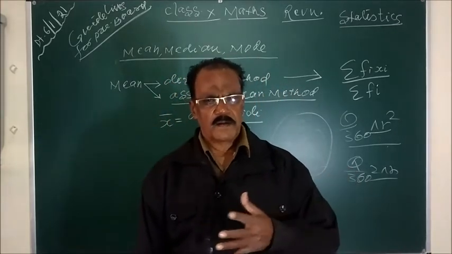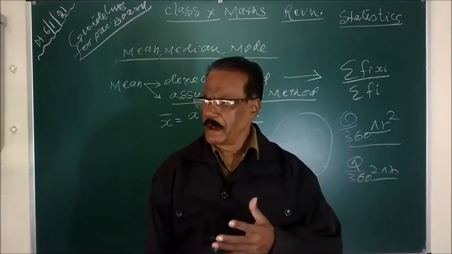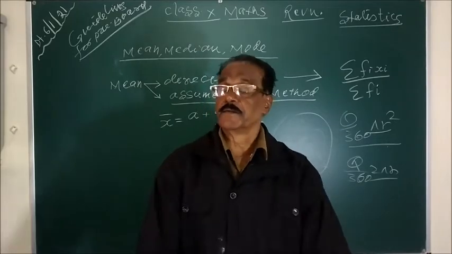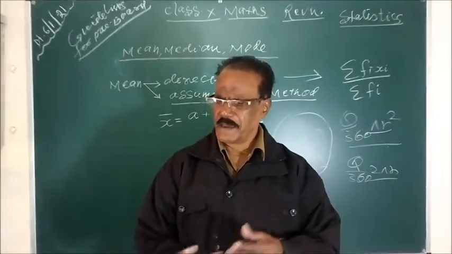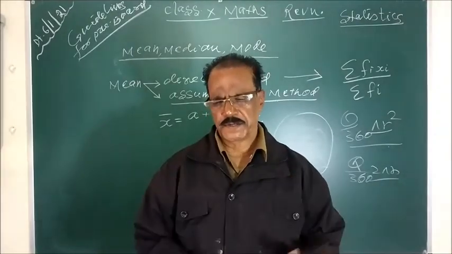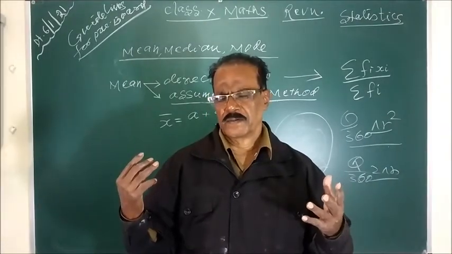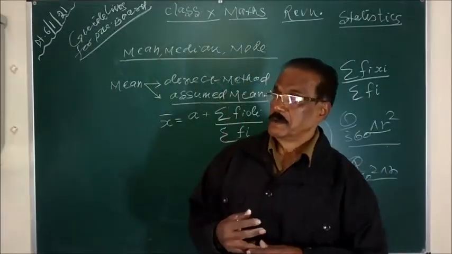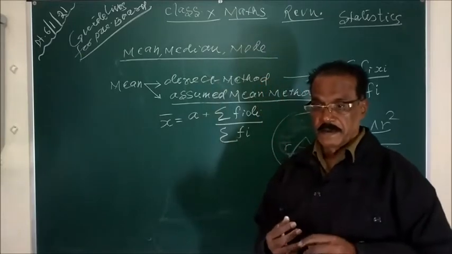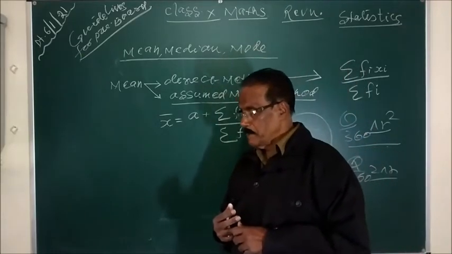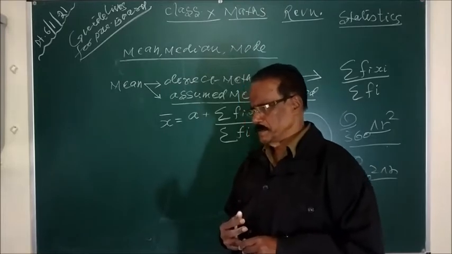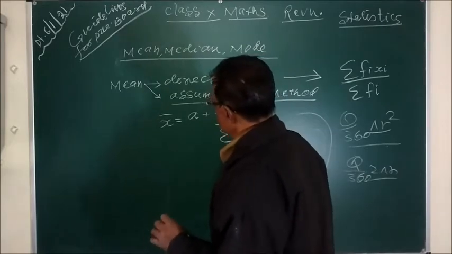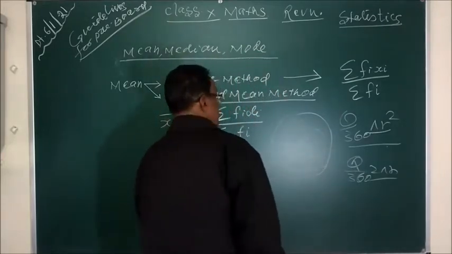Word problem, you will go through the word problem, you try to establish the given equations, and then you solve by any method, by elimination, by substitution, or by graph. If you are solving the equation by graph, you will be given the graph paper in the question. So these are some general guidelines I have given for all the chapters.